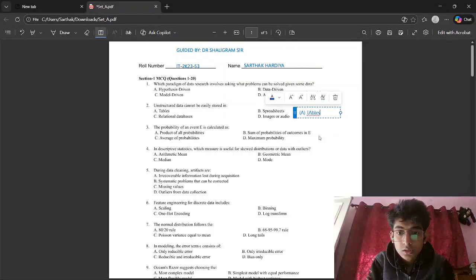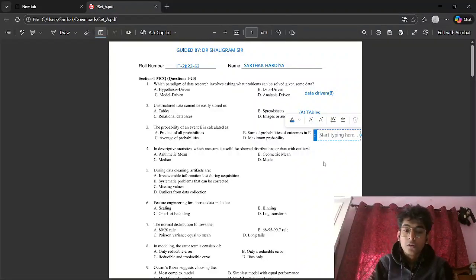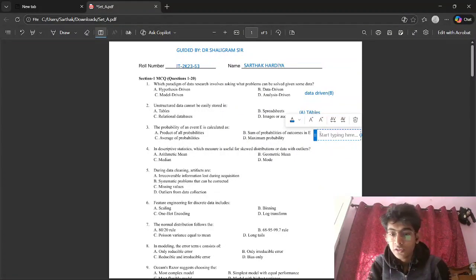tables. Okay. Now for third, we have probability of an event E is calculated as product of all probability, sum of probability, average of probability, maximum probability. We know that for an outcome, we just sum it up and calculate the probability. So the correct answer should be E, sum of probability.